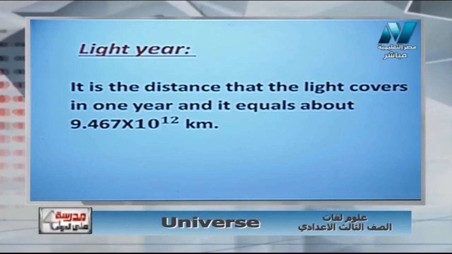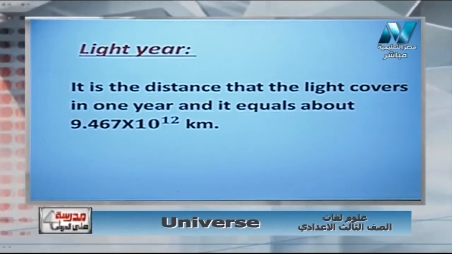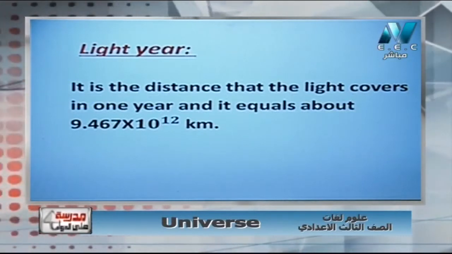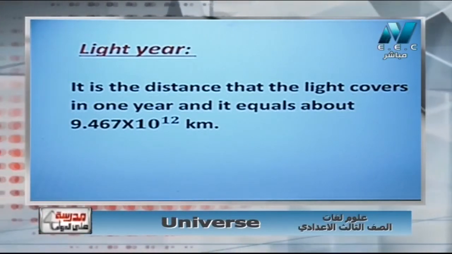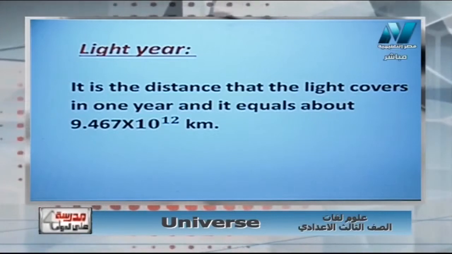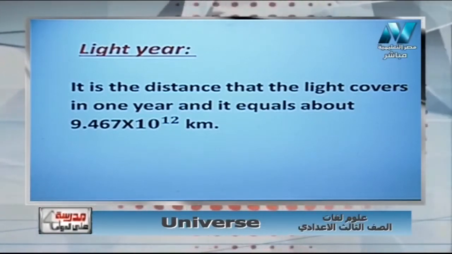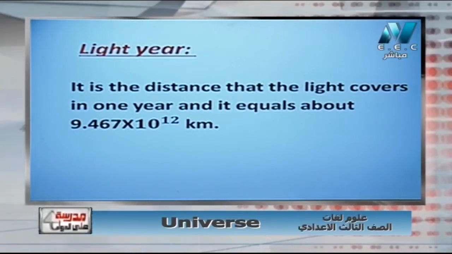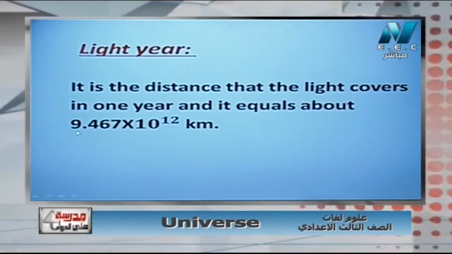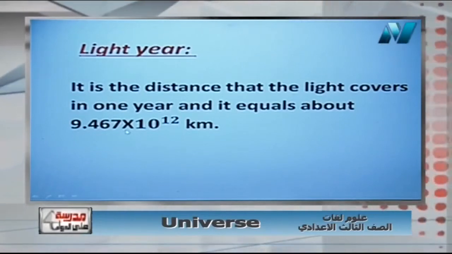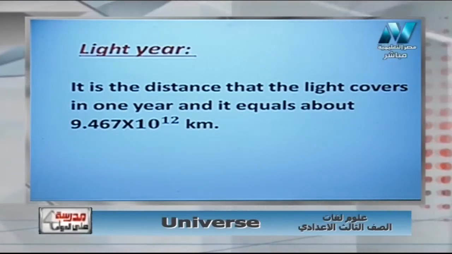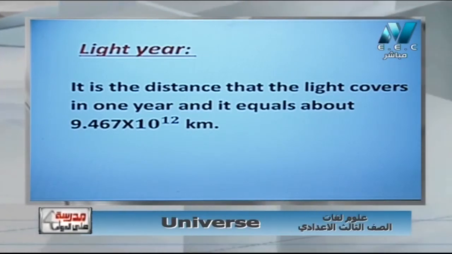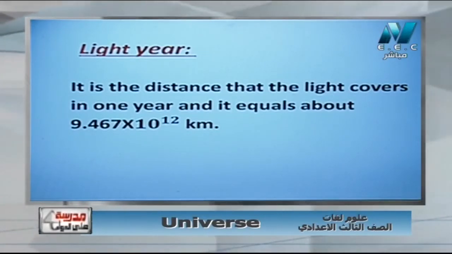Okay, and light year, what's meant by light year? Distance that light covers in 1 year, and it's equal to about 9.465 times 10 power 12 kilometer. When we say that the nearest star to us is 2 light year, I am going to multiply this number by 2. If 3 years, multiply this number by 3. This is the distance between Earth and the object we are talking about.